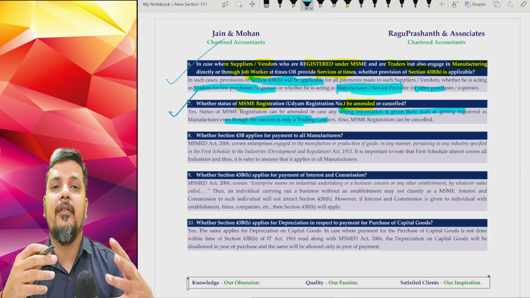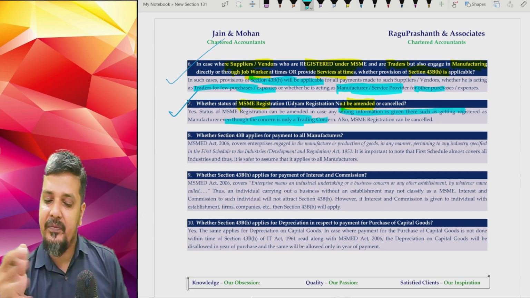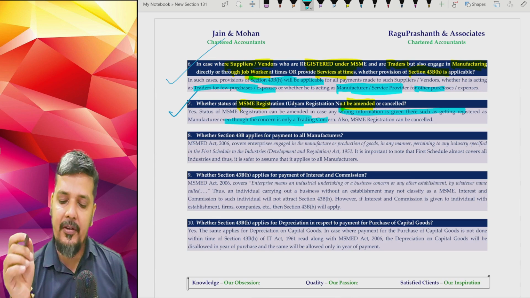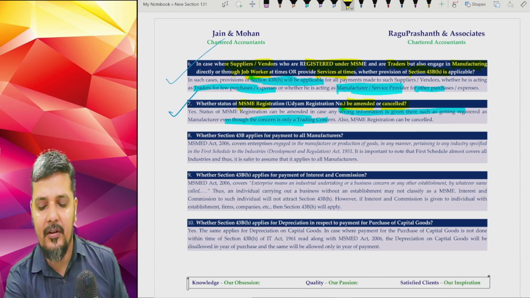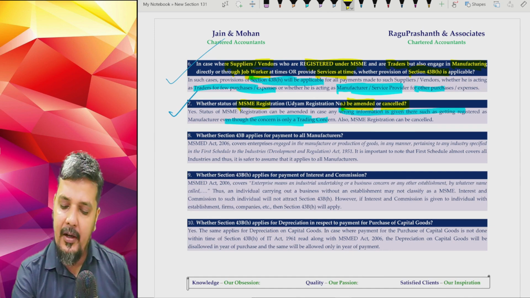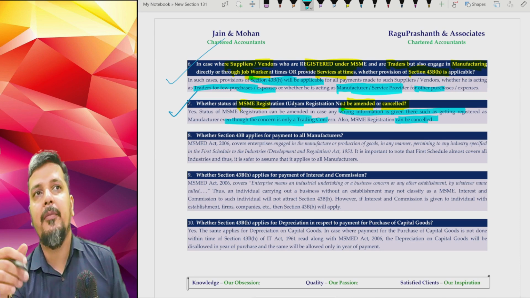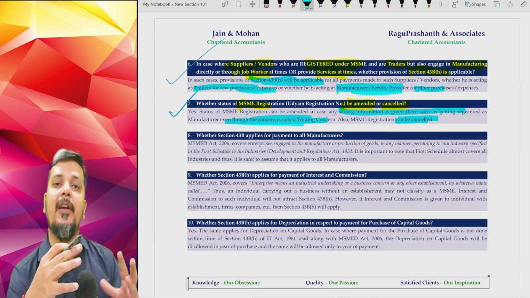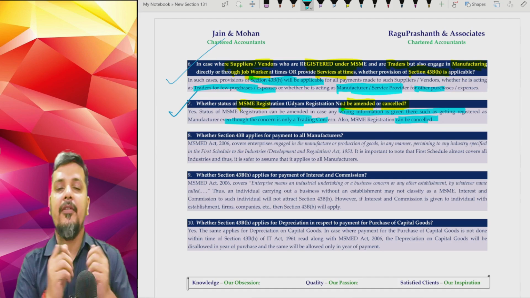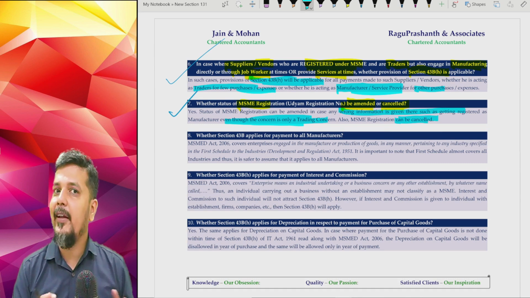Now the next question is, can a vendor cancel his MSME registration, that is, Udyam registration number? Yes. Your Udyam registration number, which is MSME registration in simple terms, can be amended. It can also be cancelled. But obviously, when that particular person is cancelling his Udyam registration number, he has to be careful, because based on the Udyam registration number, he might have taken loans and other benefits. So just like that, cancellation will not be there.